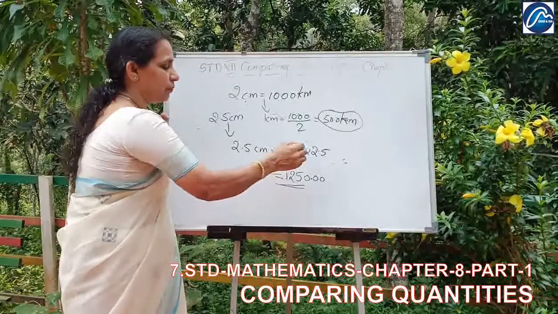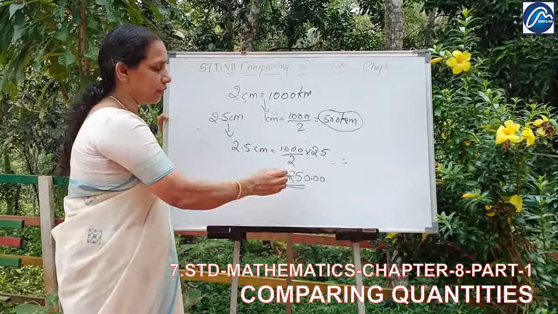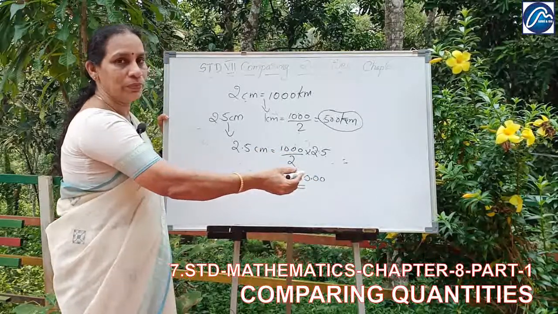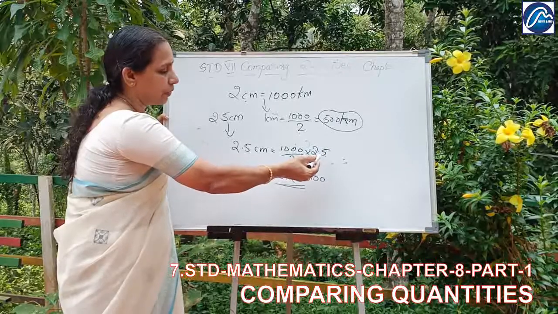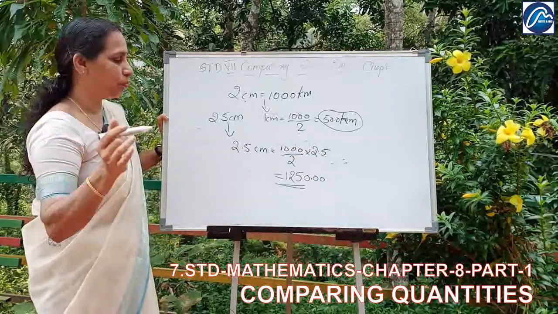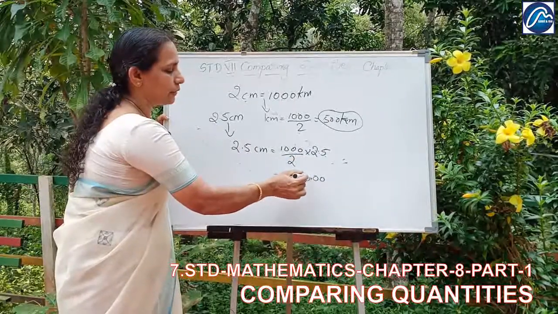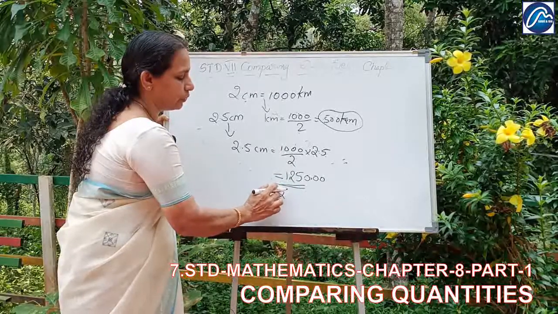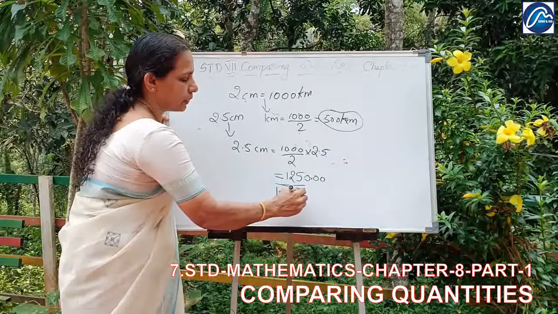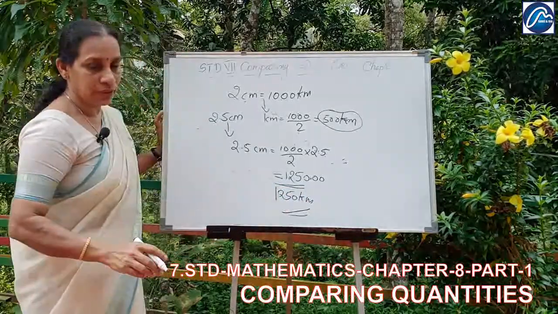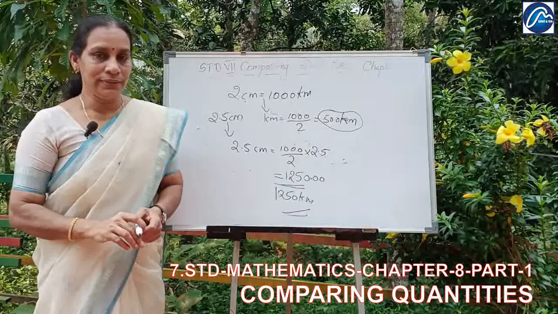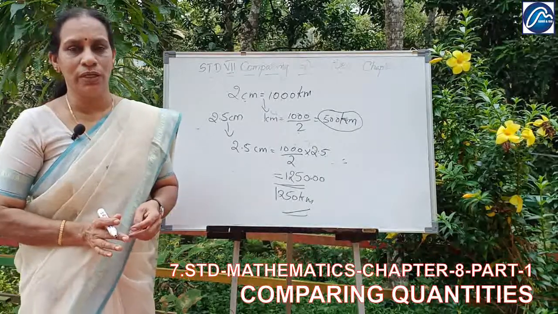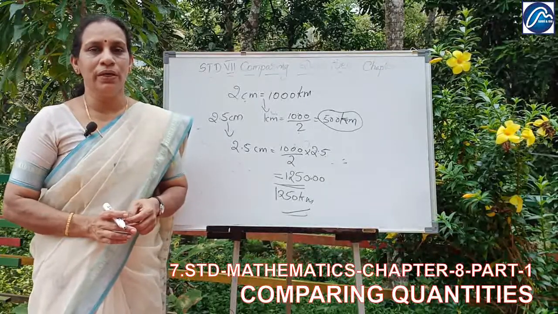So we get 1.25 into 1000. When multiplying by 1000, 000 will be there. Then 1.25 has 2 decimal places, so after moving two places the answer is 1250 kilometer. Okay. That is how you change from smaller unit to bigger.